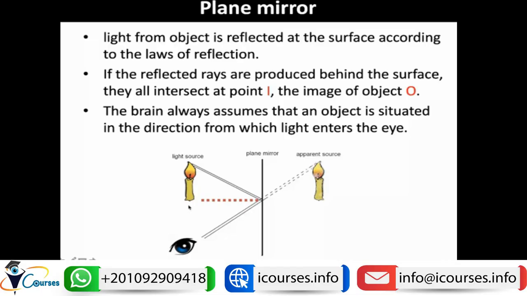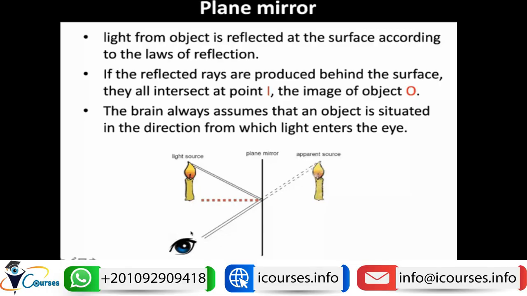So how can we see, or what can we see? We can see the image of the object by just the extension of rays that extend from the eyes inside the plane mirror. So we can see the image of the object by the direct extension of light rays inside the mirror. So you can now see the image of this object that is reflected on the mirror, and the brain can assume an image by just extension of the light rays.